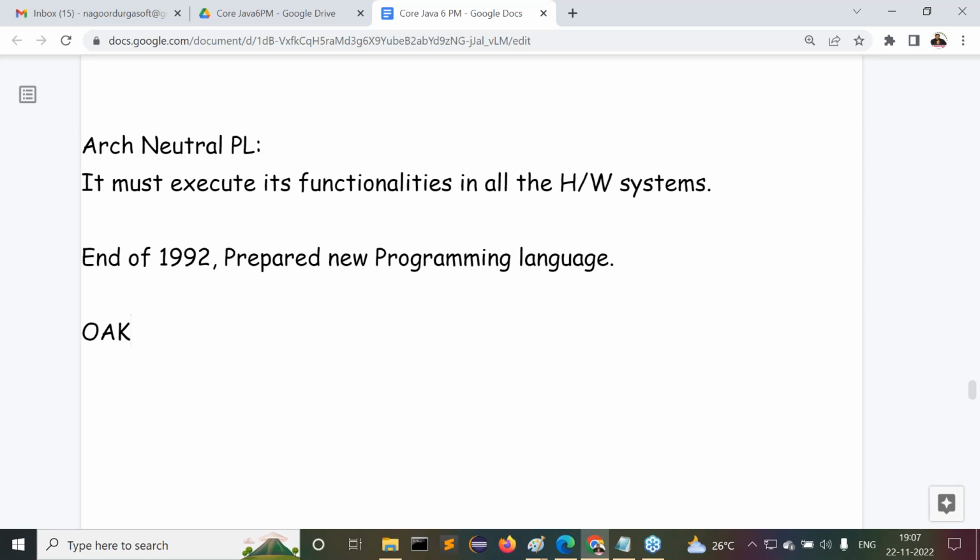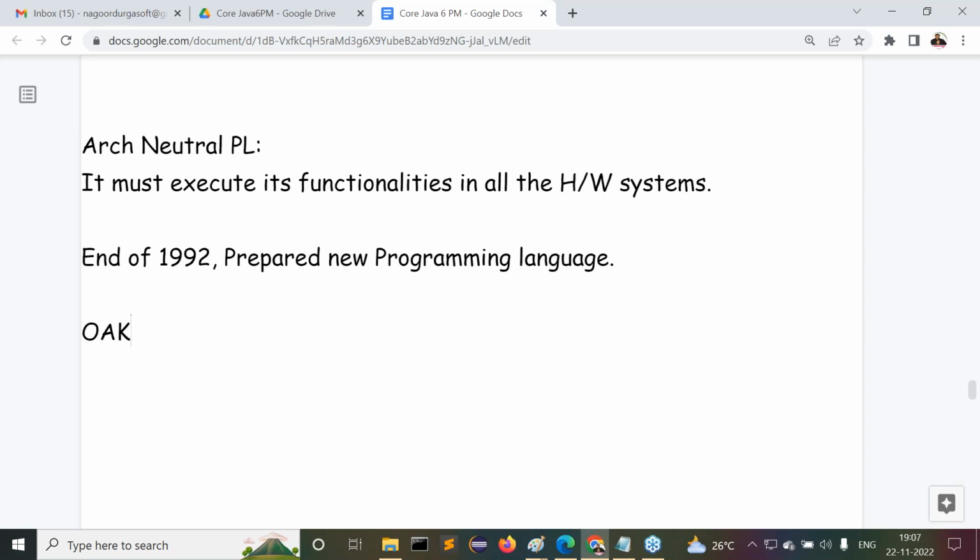People may think it is an extension of the existing programming language Oak. So we should not give this name again to our new programming language. Then they searched for another name. Again, people were in search of a new name for the new programming language.